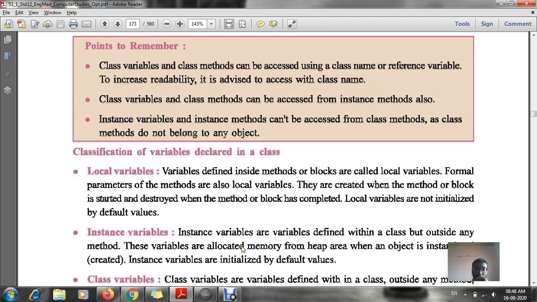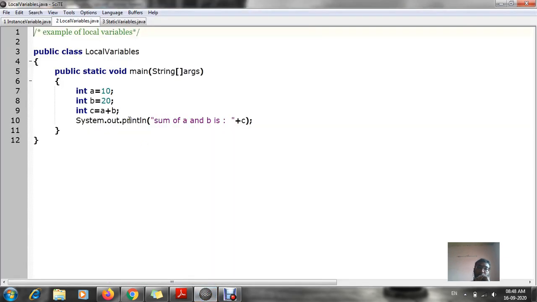In your previous example also I have shown you how a variable is declared and how it is represented. Such things we learned in these examples till last period. Now today we are going to study the types of variables.